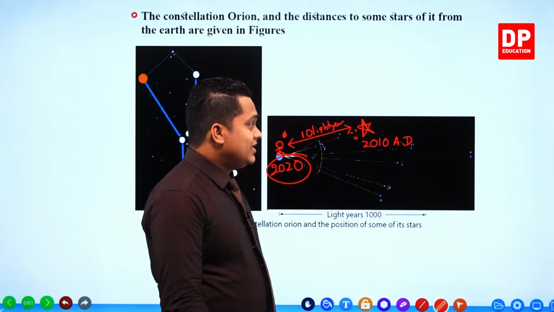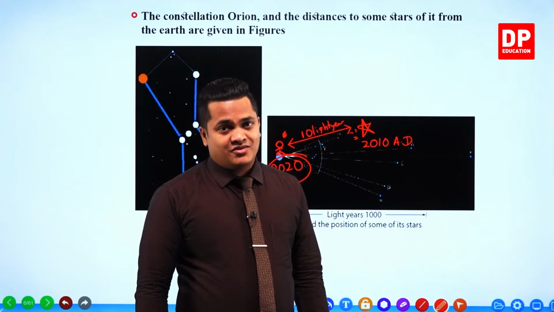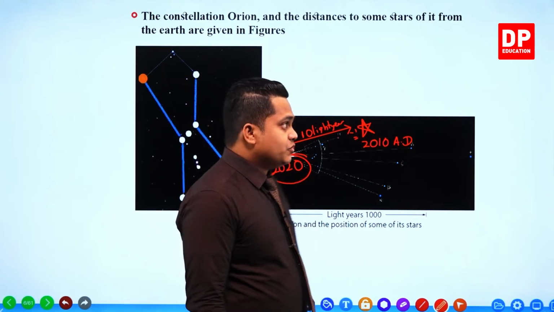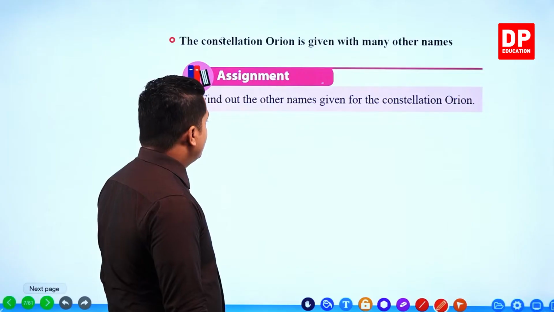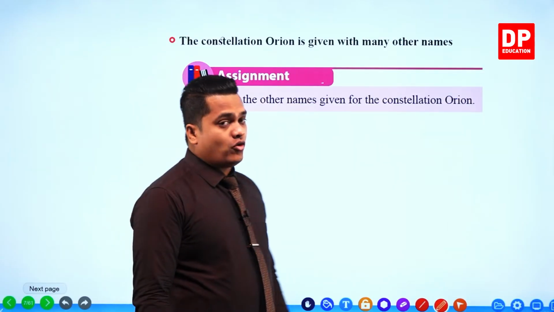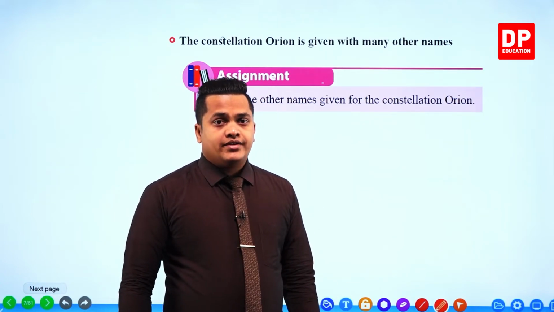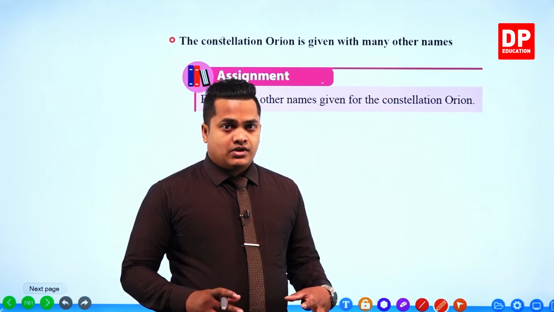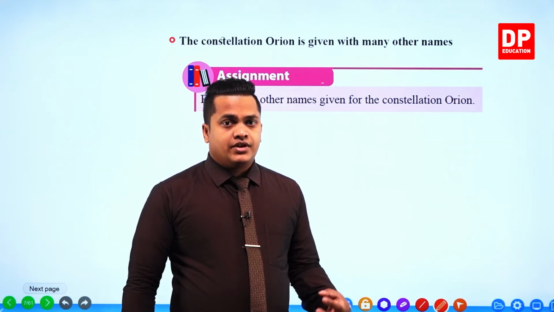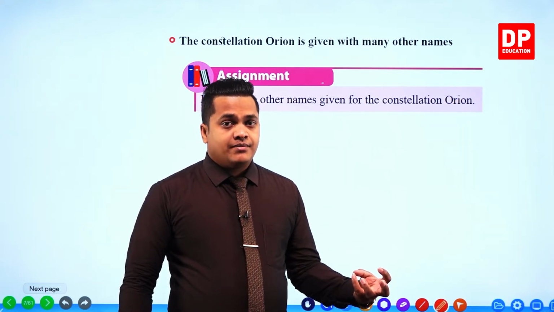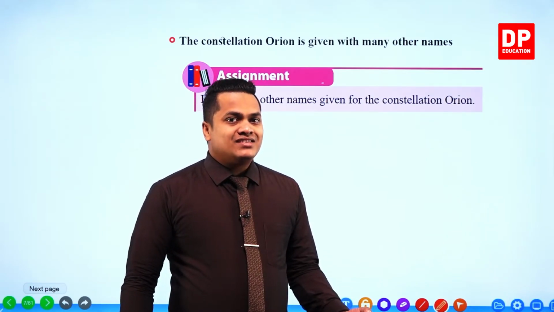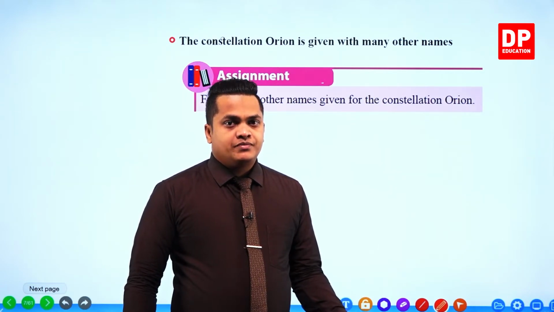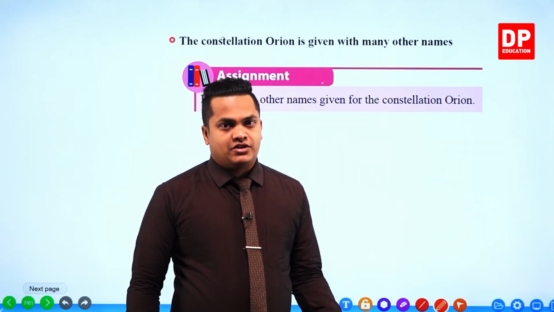So this is about light years and how to measure the distance between two stars, my dear children. So let's move on with the other contents. The constellation Orion is given many other names. So you are given an assignment. I told you that Orion is a constellation that we can observe from the February time period to the March time period at about 8 p.m. Orion is given different other names also. So you have to find out these names, my dear children.